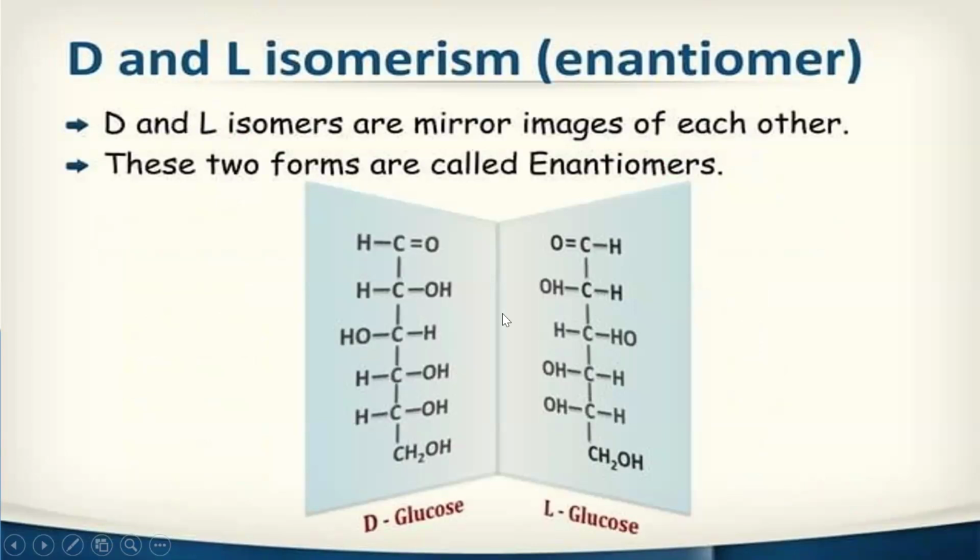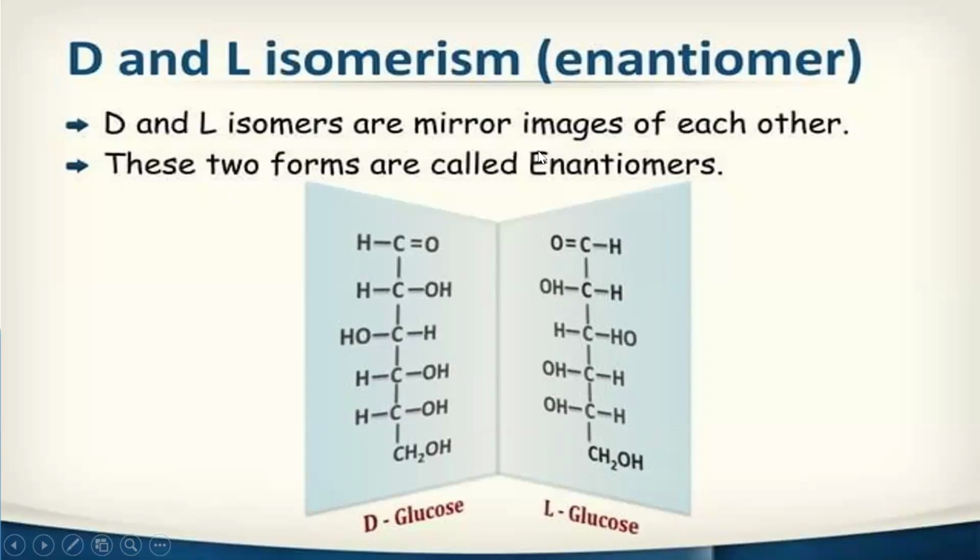So D and L isomers are mirror images of each other. Whatever is on the right side here appears on the left side, and whatever is on the left side appears on the right side. So we can say in enantiomers, D-glucose and L-glucose are mirror images of each other. These two together form an enantiomer pair.